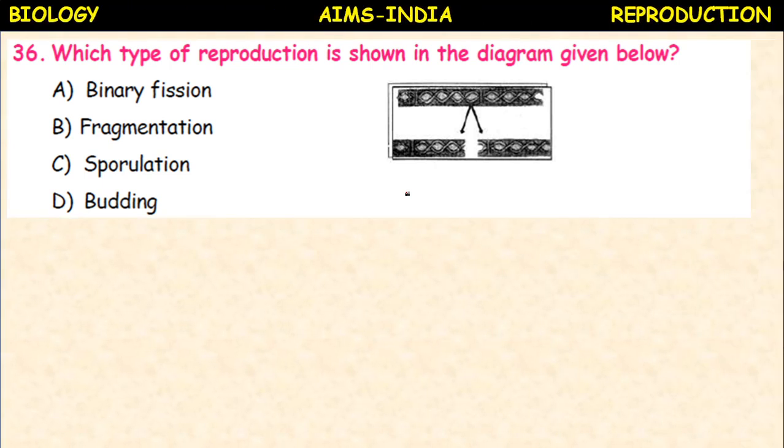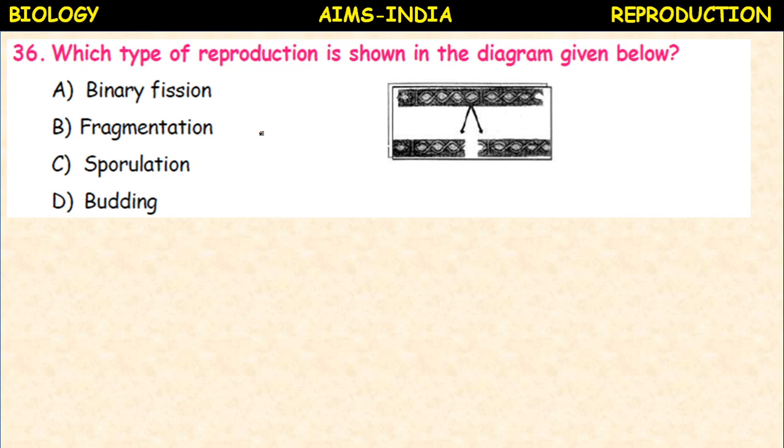Next, application type questions. These are: which type of reproduction is seen in the following or in the given figure? A figure is given here. This is representing Spirogyra, a spiral alga. Which kind of reproduction is seen?